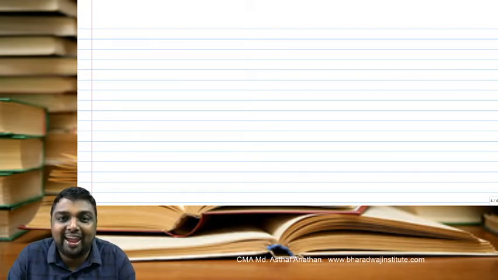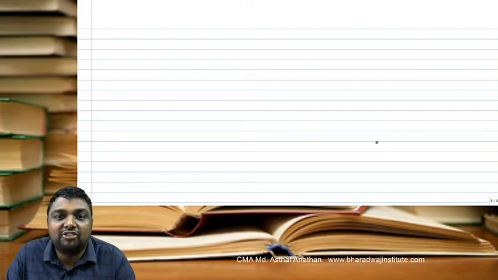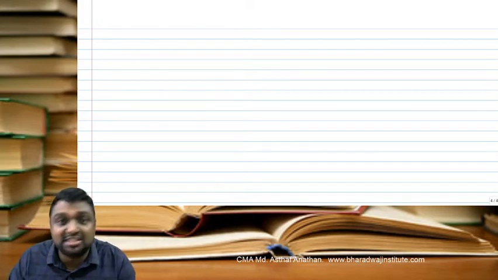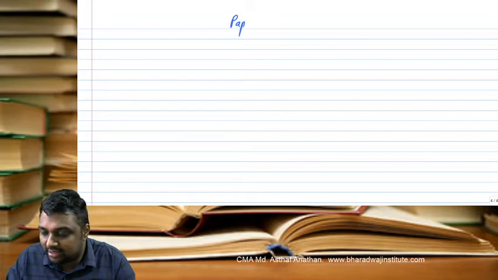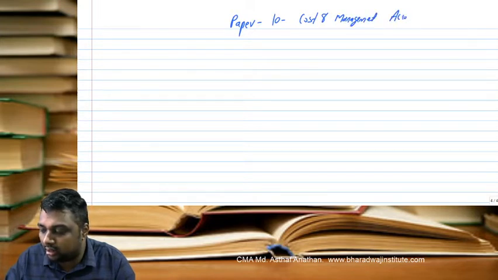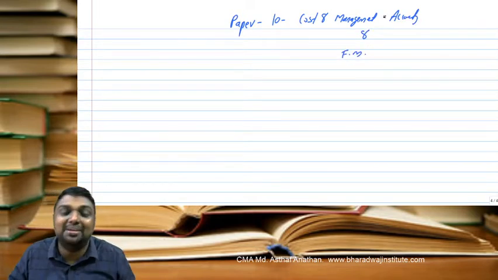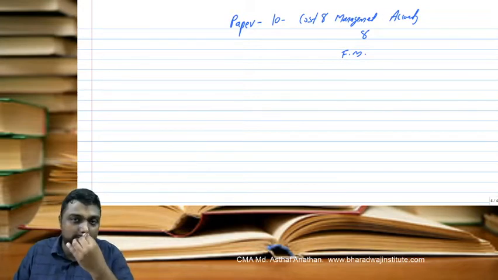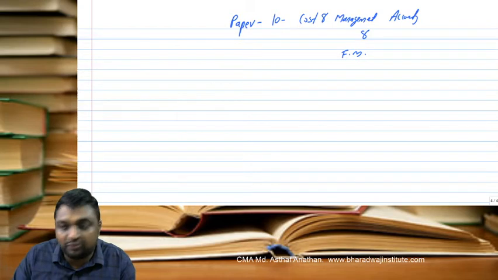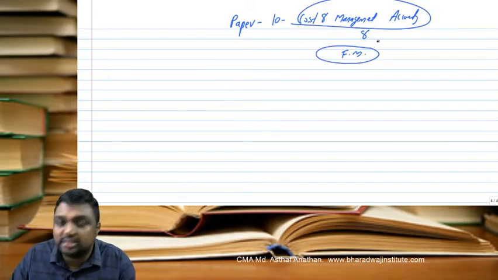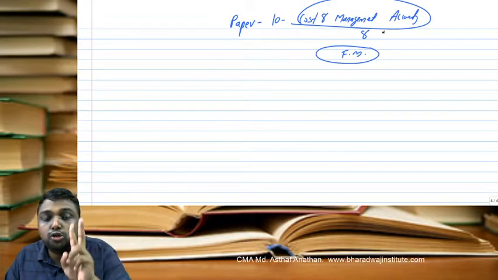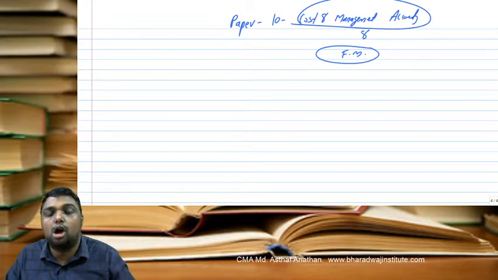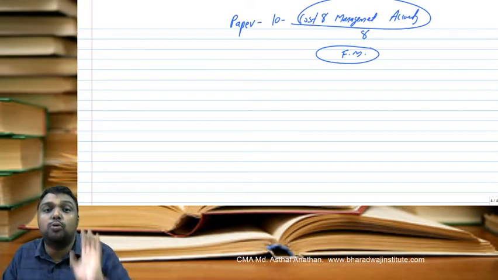So, today we are starting our first class on one of the interesting papers in Group 2, that is Paper 10, Cost and Management Accounting and Financial Management. The word itself is a very big subject, but the syllabus is not that big. From the name itself, we can split it. The syllabus consists of two parts. One part is costing, that is an extension of your Group 1 costing.